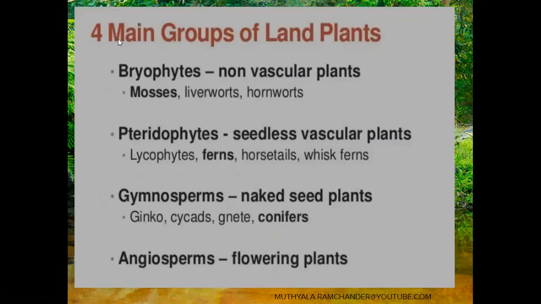The land plants are diverse, mainly in four groups. One is bryophytes, second is pteridophytes, third is gymnosperms, fourth is angiosperms. Bryophytes are the first land plants. The first land plants are called bryophytes, without a vascular system. There is no vascular system.